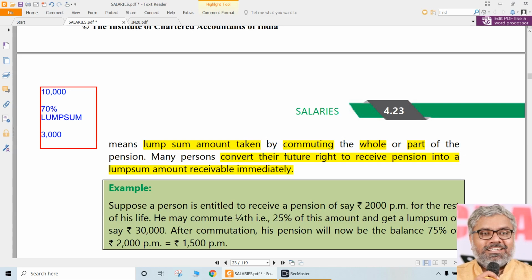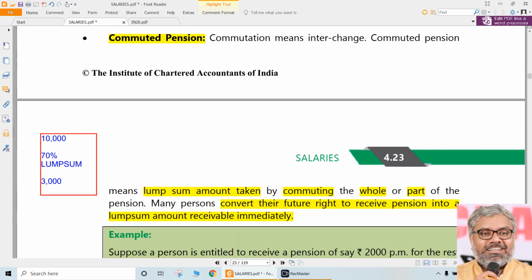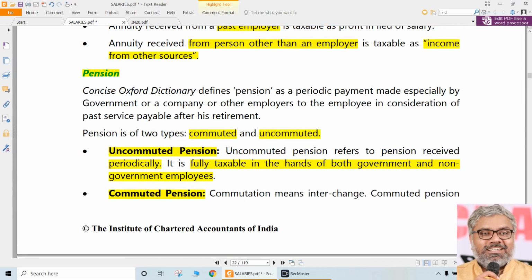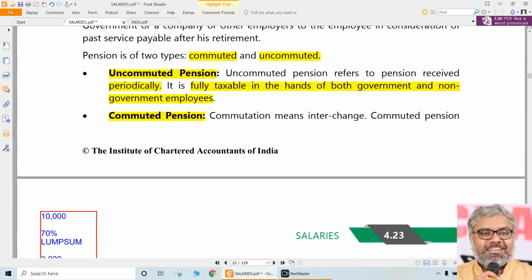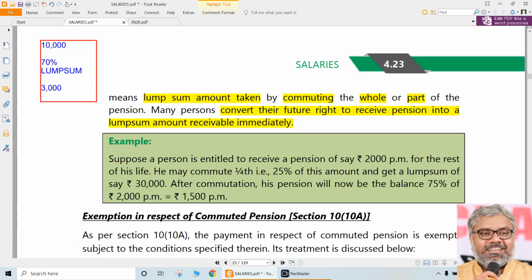That is fully taxable, so the discussion does not require any particular attention on uncommuted pension. It is simply taxable for everybody. That's it.